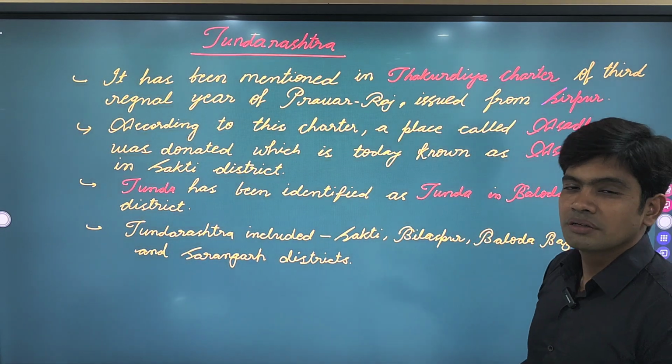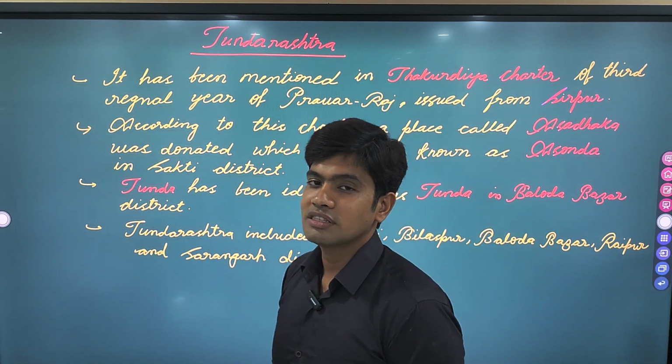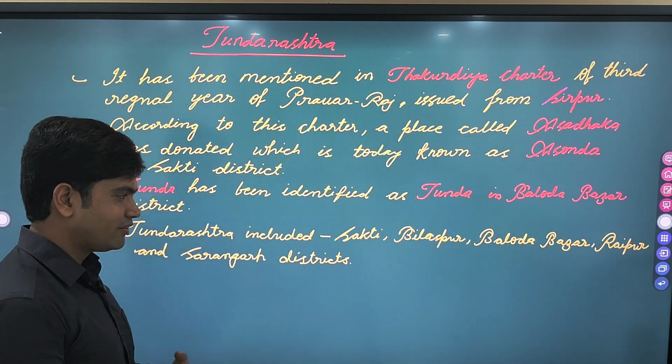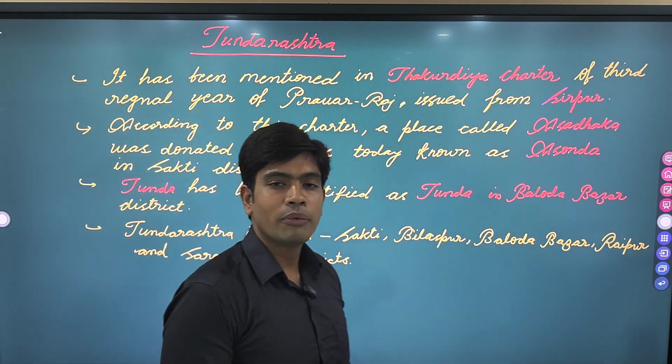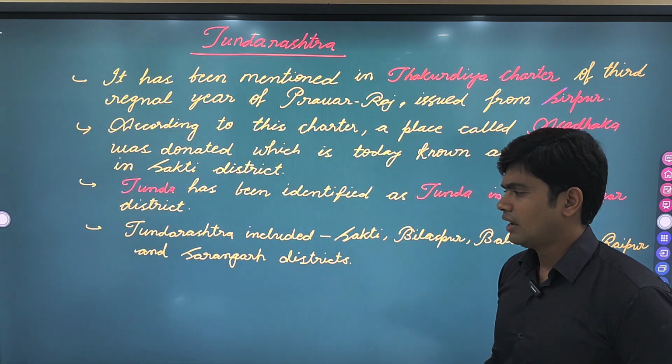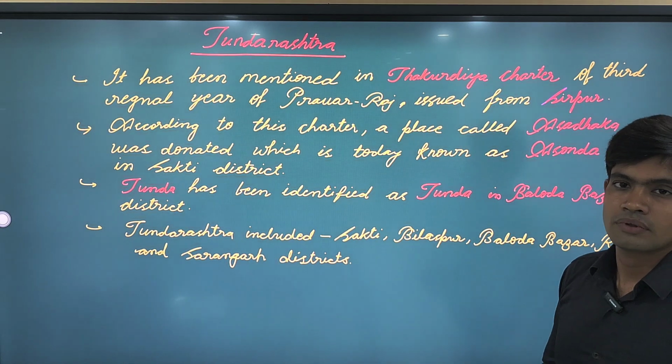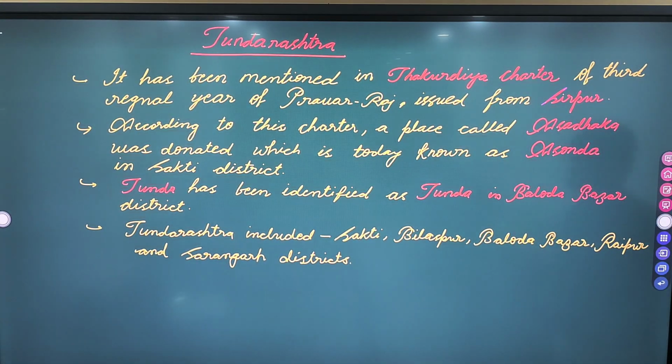In this way, historians and scholars have suggested that this Tunda Rashtra might have included Sakti, Bilaspur, Balota Bajar, Raipur and Sarangarh districts. So this is all about Tunda Rashtra. Okay, so I have a screenshot of this page as well.